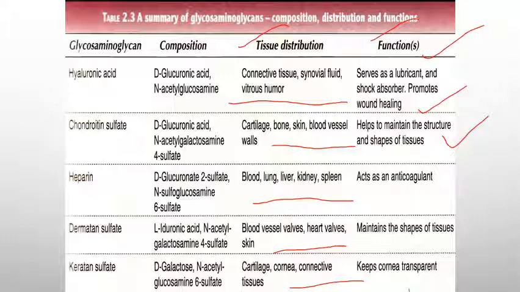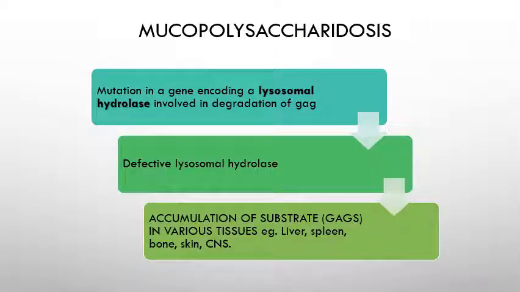So this is all about the functions of glycosaminoglycans. Now, mucopolysaccharidosis. This is an inborn error of metabolism associated with the defect in the degradation of mucopolysaccharides. A mutation in a gene encoding a lysosomal hydrolase involved in degradation of glycosaminoglycan leads to a defective lysosomal hydrolase enzyme. It leads to accumulation of substrates like glycosaminoglycans in various tissues.